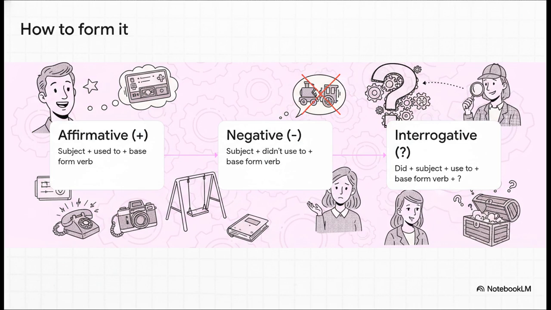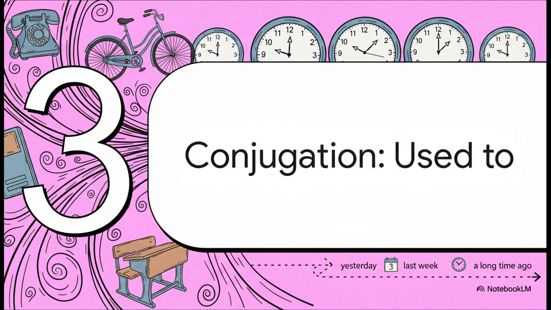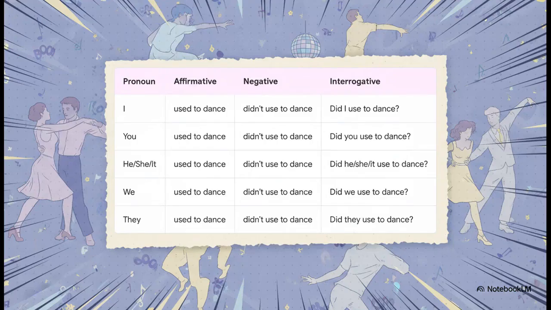And how do we form sentences with used to? It's pretty easy. For affirmative sentences, it's subject plus used to plus the verb. For negatives, we use the helper didn't used to. And for questions, we start with did. Now let's see how this looks when we conjugate it with the different pronouns. And here's the best part about used to. It doesn't change. It doesn't matter if it's I, you, he, or they, the form is always the same. That makes it super easy to use.